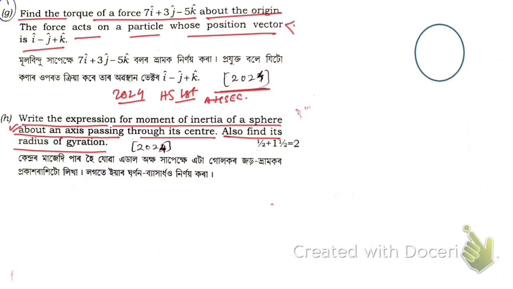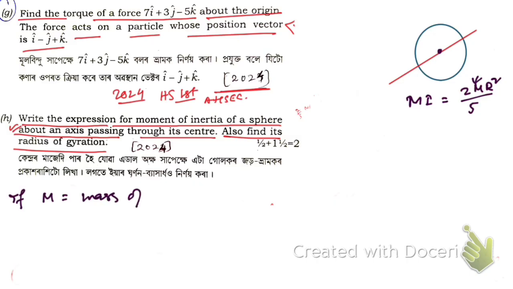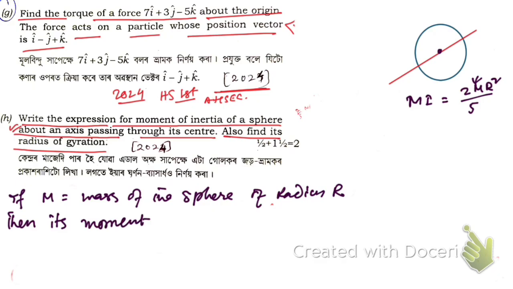So suppose this is a sphere, and about any axis passing through its center, its moment of inertia is given by 2 M R square by 5, if capital M is the mass of the sphere of radius capital R. Then its moment of inertia I is equal to 2 by 5 M R square. So this is the moment of inertia of a sphere.